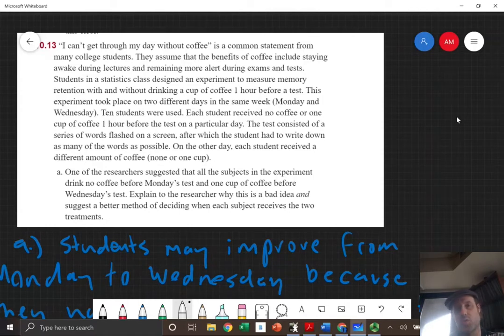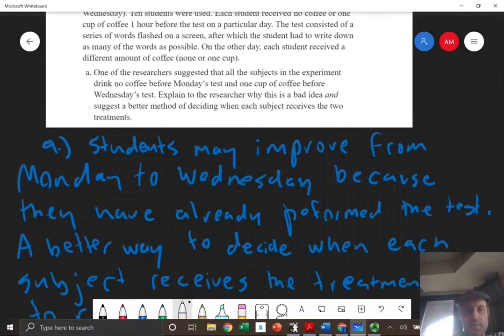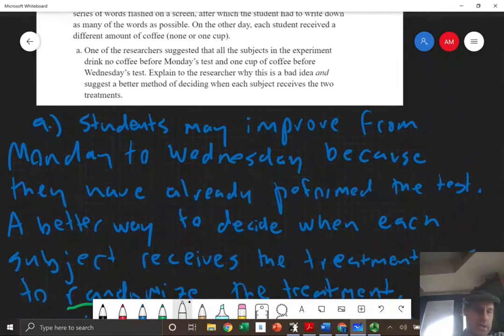Well, you're obviously going to be more comfortable with the test on Wednesday, right? So that's going to be a confounding variable, right, which could affect your study. You don't want that, okay? The variable that you want to affect the study is the coffee drink, the amount of coffee that you drink, right? That's what we're trying to see. So right here, I'm saying students may improve from Monday to Wednesday because they have already performed the test.